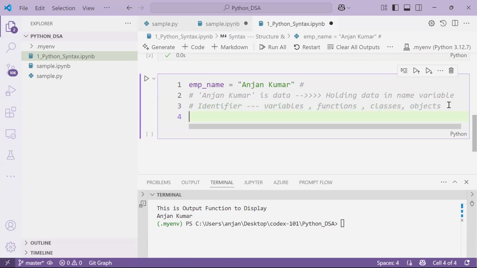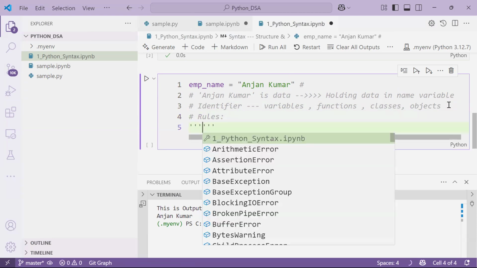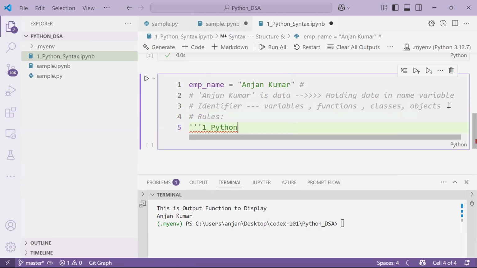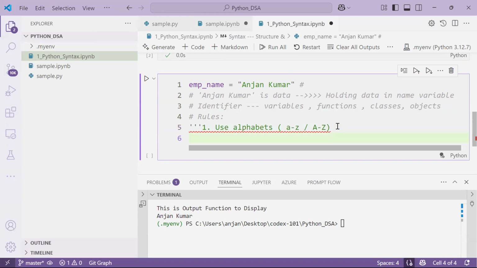And if you want to give names for variables, functions, classes and objects, then we do follow some kind of rules. What are the rules we need to follow? The first rule is use alphabets. Alphabets means what? Small a to small z, as well as capital A to capital Z. We can use alphabets. Second one is we can use digits.